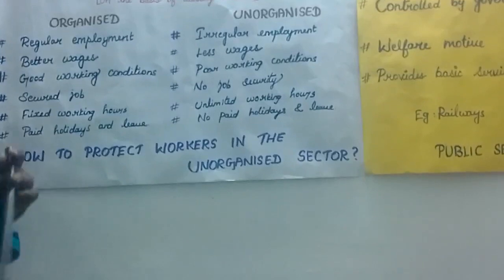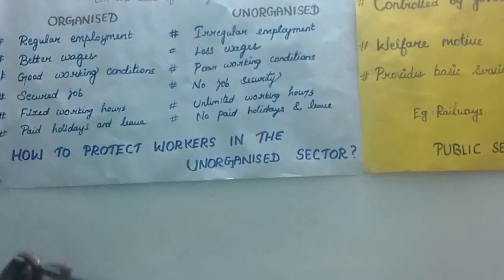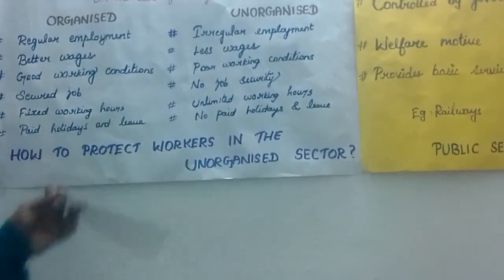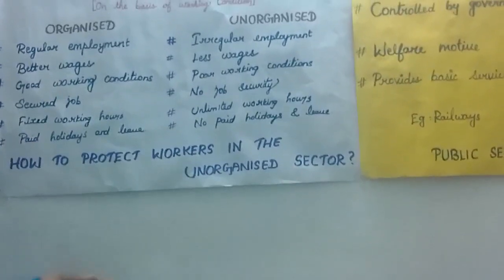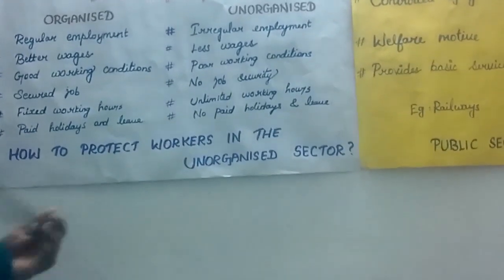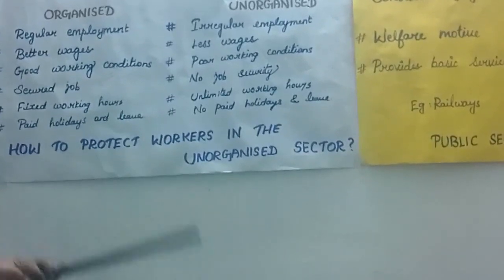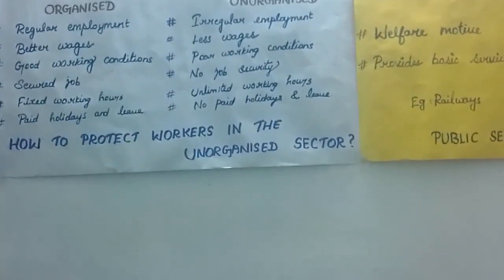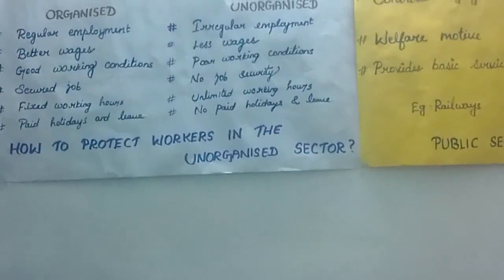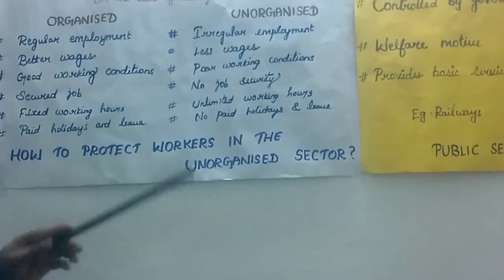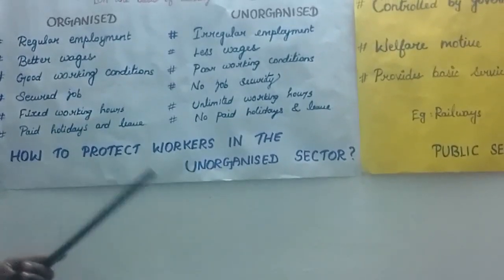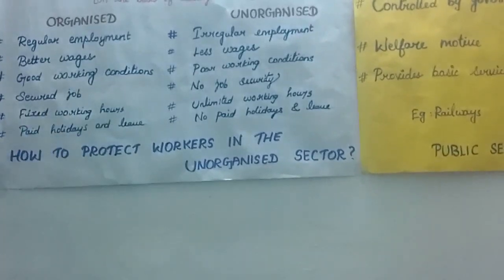Suppose the working week is Monday to Friday or Saturday, if they work, they get payment. If they take leave on any day, Monday, Wednesday or Thursday, there is no payment, and even on holidays they must work. If they are not working, there is no payment for them. So these are the conditions of the unorganized sector.